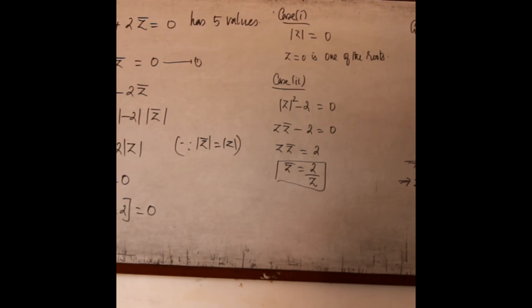That means case 1 and case 2 give totally 5 values for z.